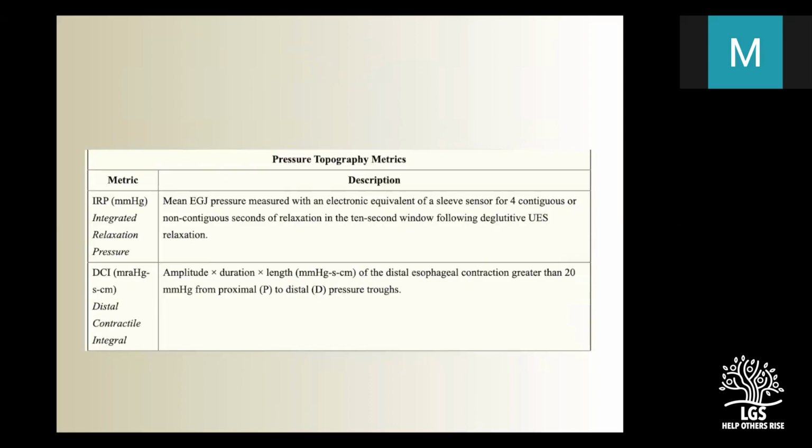Now, what is IRP? IRP is basically the mean esophagogastric junction pressure. DCI is the amplitude times duration times length of the distal esophageal contraction. That contraction should be greater than 20 mmHg from the proximal to distal pressure trough. So when your manometry report shows DCI more than 450, you should discuss with the patient that there is a small chance of failure of hilar myotomy in this case.